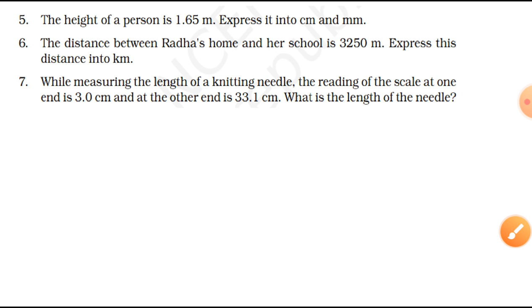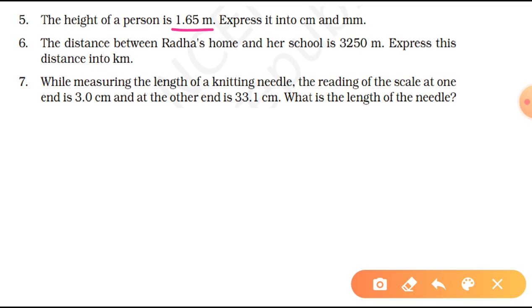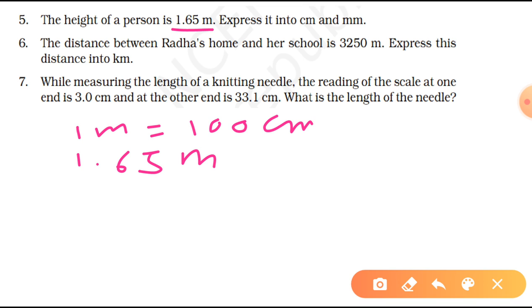Now on your screen you can see the next few questions, and here the fifth says the height of a person is 1.65 meter and you have to express it in centimeter and millimeter. Now the number is 1.65 meter. We know that 1 meter is equal to 100 centimeter. Now if you want to convert 1.65 meter to centimeter, you have to simply multiply it by 100.